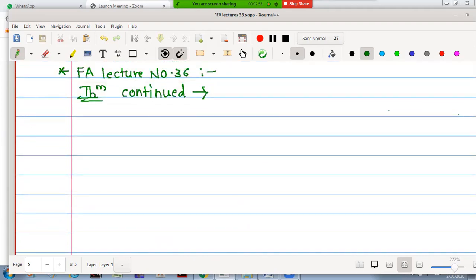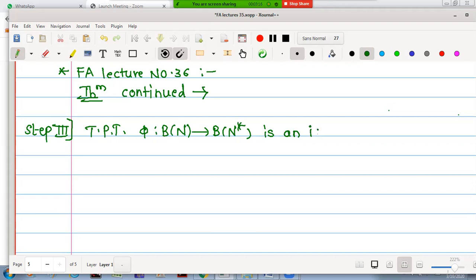In the third step our aim is to prove that the mapping phi is an isometric isomorphism. Therefore I will write this as step number 3. The aim in this step is to prove that phi defined from B(n) to B(n star) is an isometric isomorphism, and the previous step will help us to prove the result.